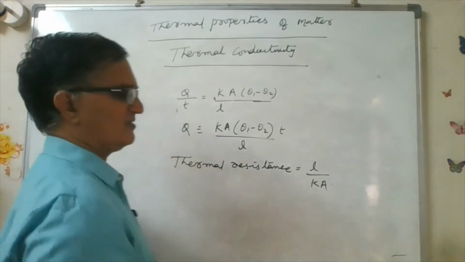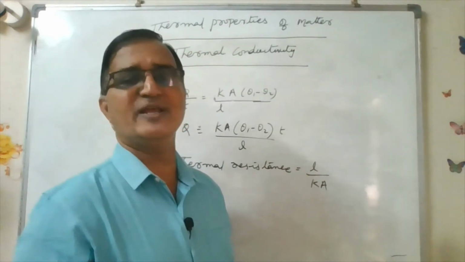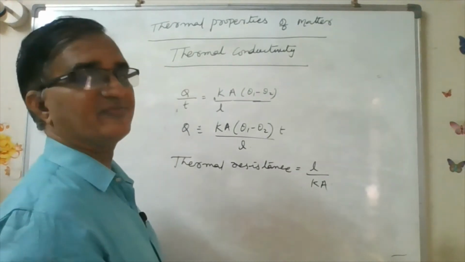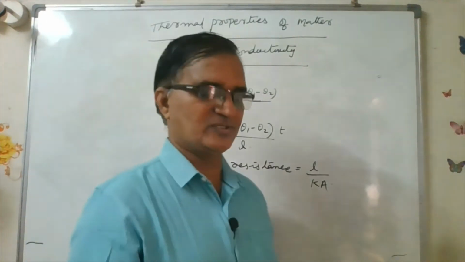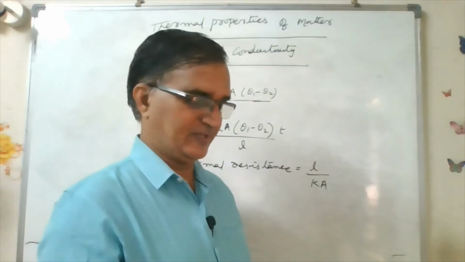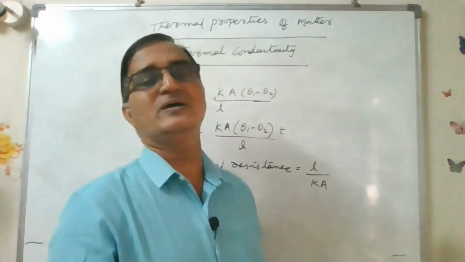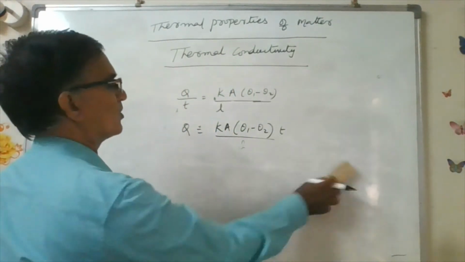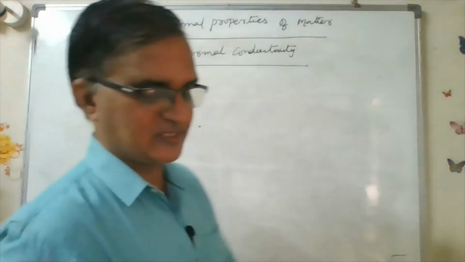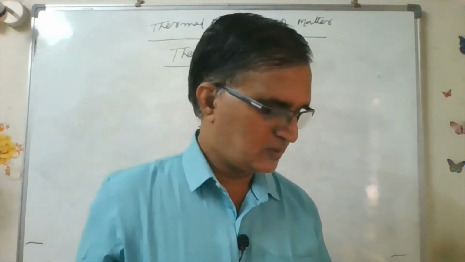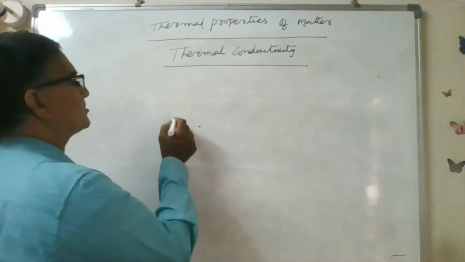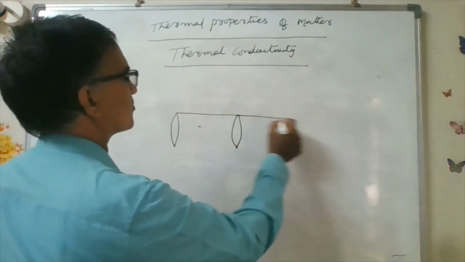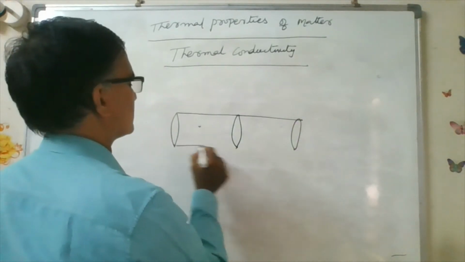Now we can derive the equations for series combination and parallel combination. When conductors are placed lengthwise, what happens? When conductors are placed area-wise, what happens? We want to calculate the effective thermal conductivity or the temperatures. When two conductors are placed lengthwise, that is the series combination.